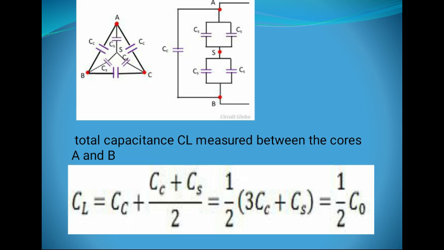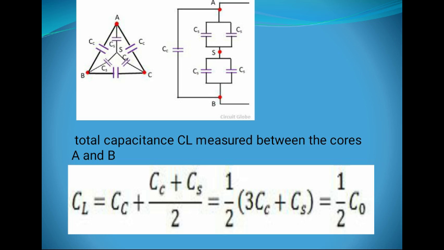In the next figure, there is a Wheatstone bridge with 5 capacitances of equal value. So the equivalent is 1 by half of C0. In this given figure, CL is equal to CC plus CS by half, that is 1 by half of 3CC plus CS.